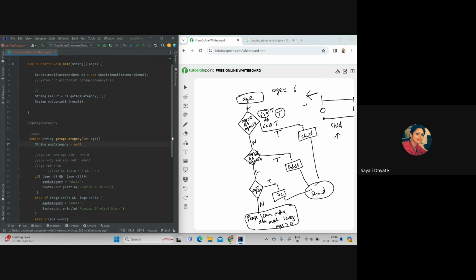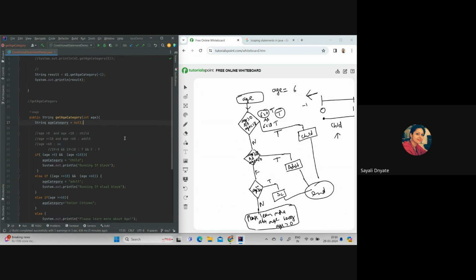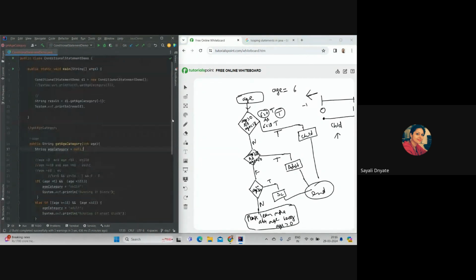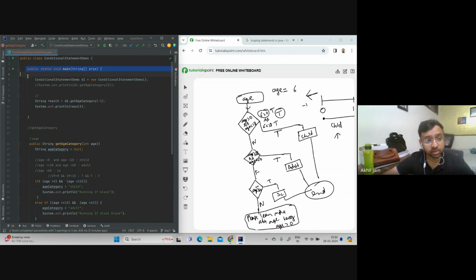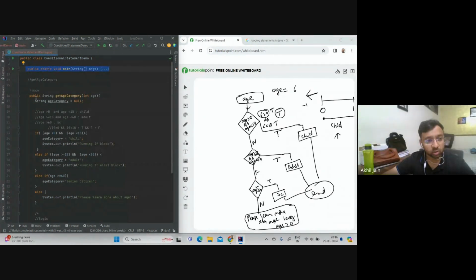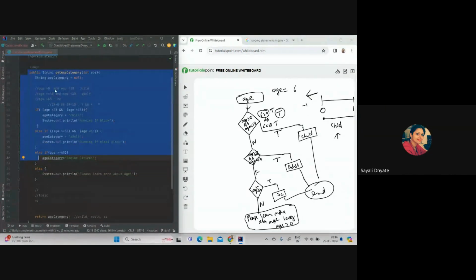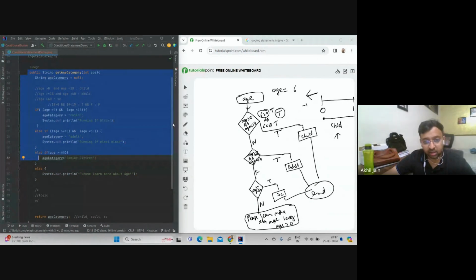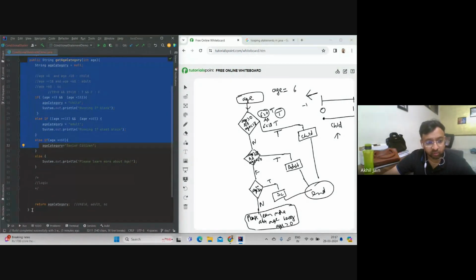Is there any confusion over here? After creating one main method, then providing this null value, we have created another main method inside this program. No, this is one main method here, right? If I collapse, this is getting closed, and this is another method, which is for my logic, to find the age category, as we discussed yesterday, and it is completing at line number 44. So this is all one method, which is the age category method.